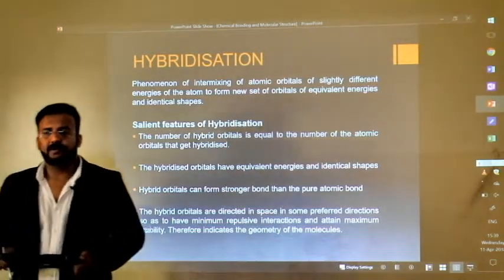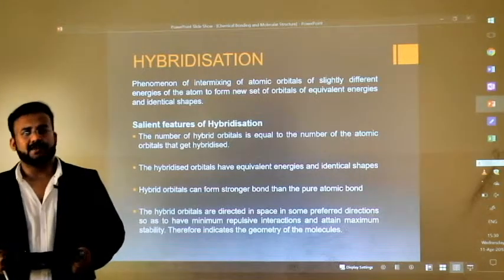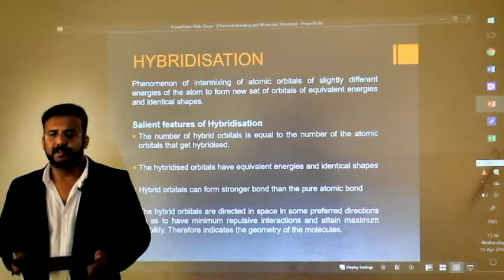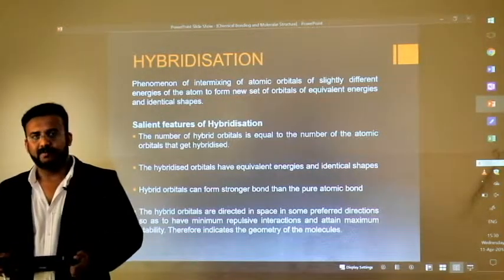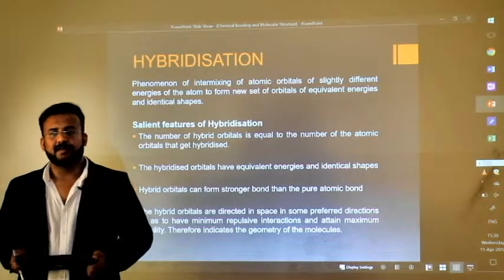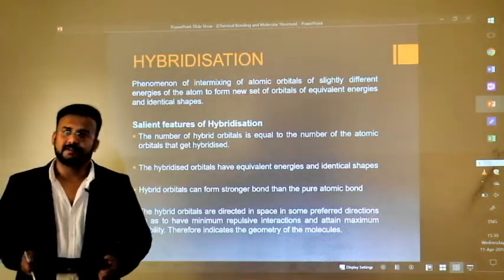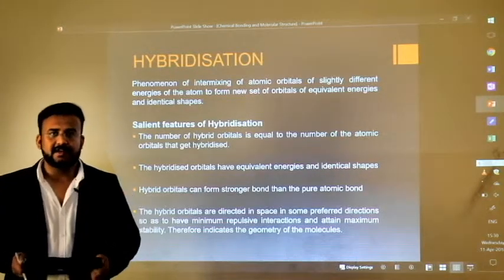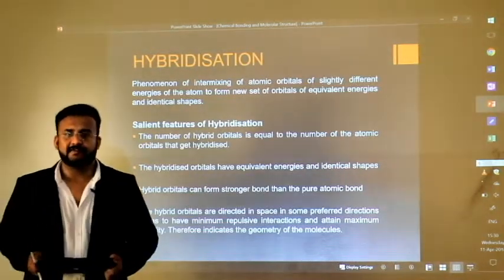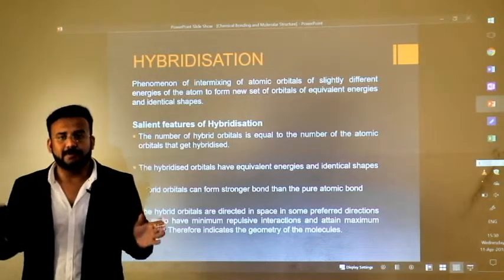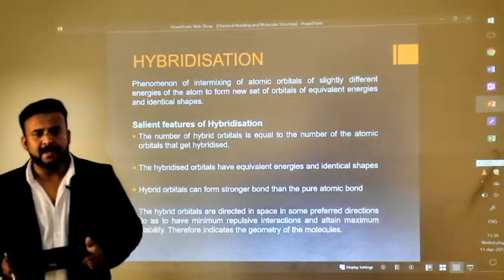Before we go into the details of that, let me just tell you that there are so many atomic orbitals available in an atom, and as you are well aware, these atomic orbitals are the regions around the nucleus of an atom where there is maximum probability of finding electrons.